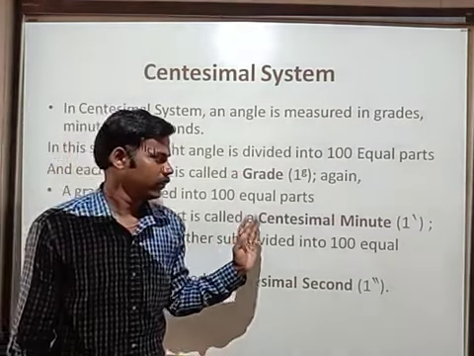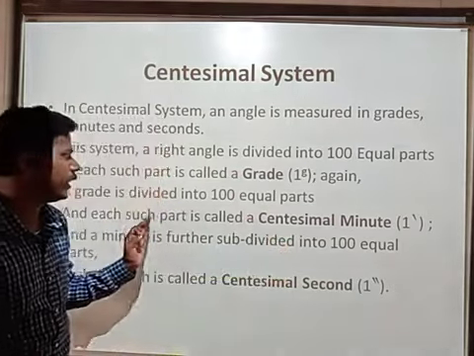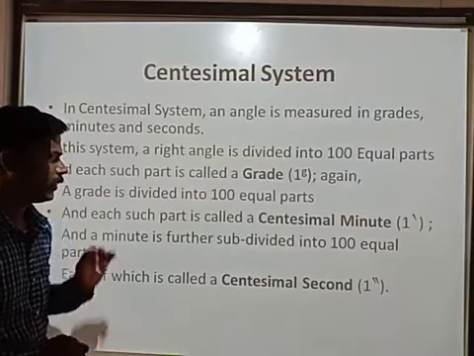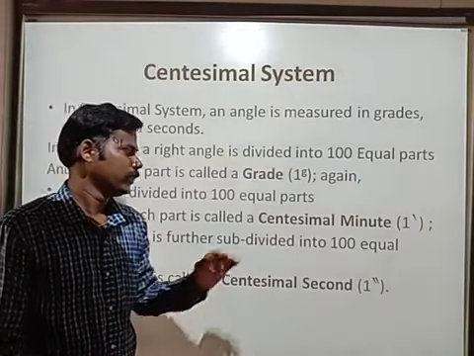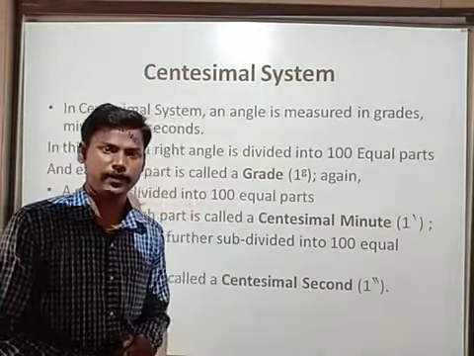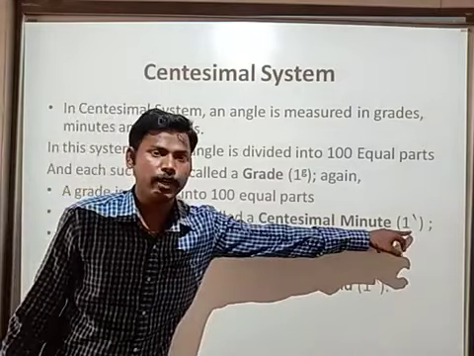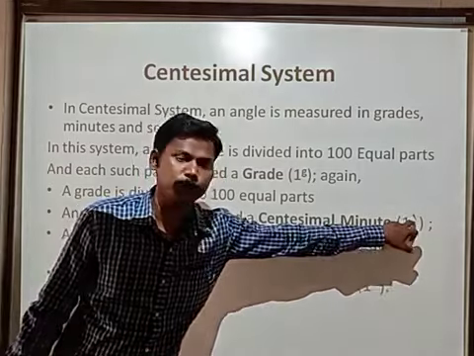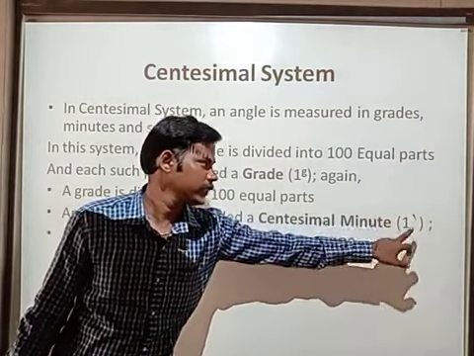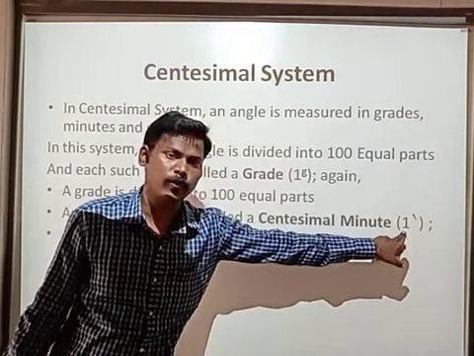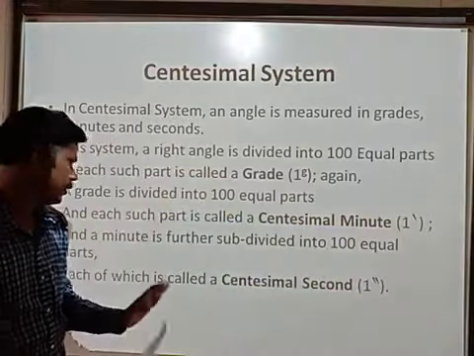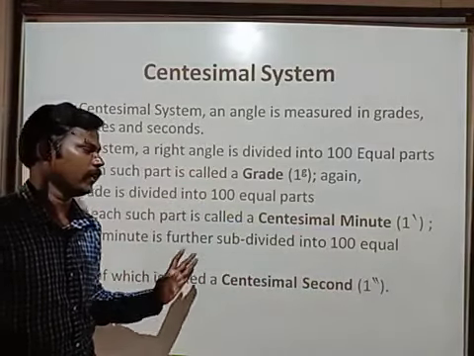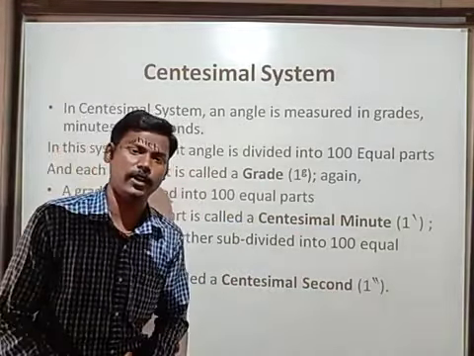Again, a grade is divided into 100 equal parts. Each part is called a centesimal minute. How we represented it before in the sexagesimal system, we represent it the same way with a small dash. This is 1 minute. Again, 1 minute is further divided into 100 equal parts.